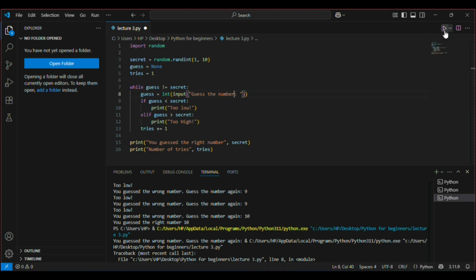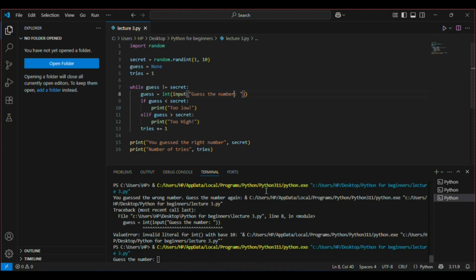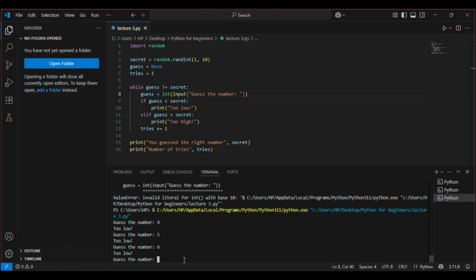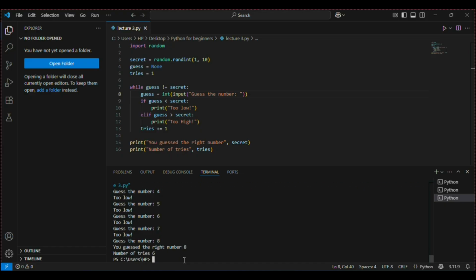Now let's run this code. Guess the number. Now it will always ask me to guess the number, and it will give me feedback so I know whether I got the right number or not. So let's say 4 again. Too low. Guess the number.